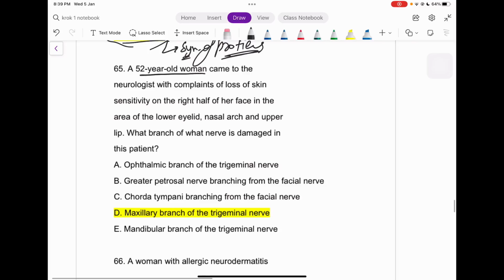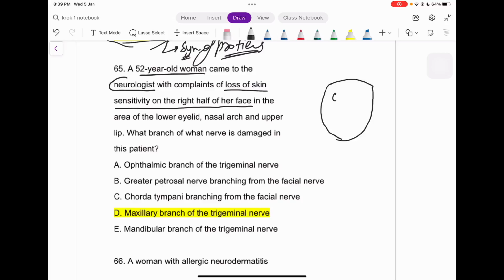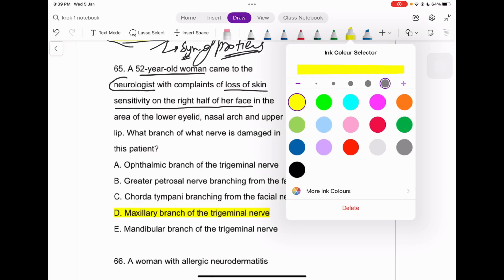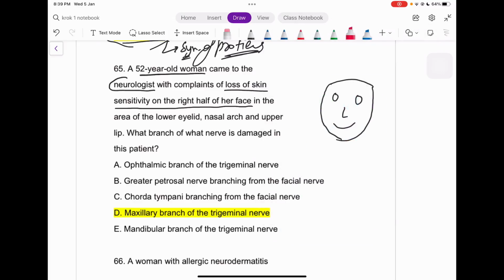A 52-year-old woman comes to the neurologist with complaints of loss of skin sensitivity on the right half of her face. For example, this is a woman, and she's having decreased skin sensitivity on the right half of her face.